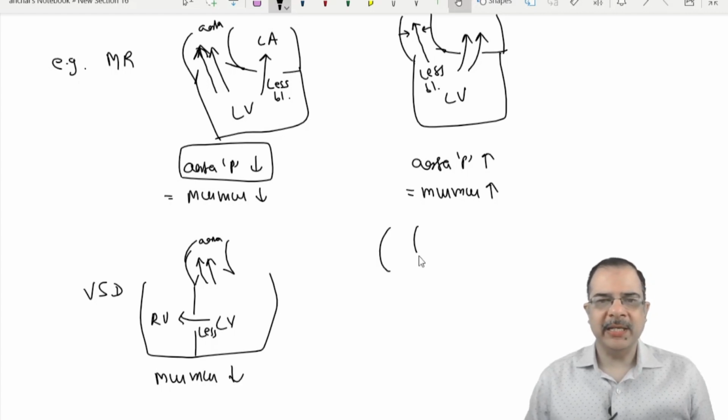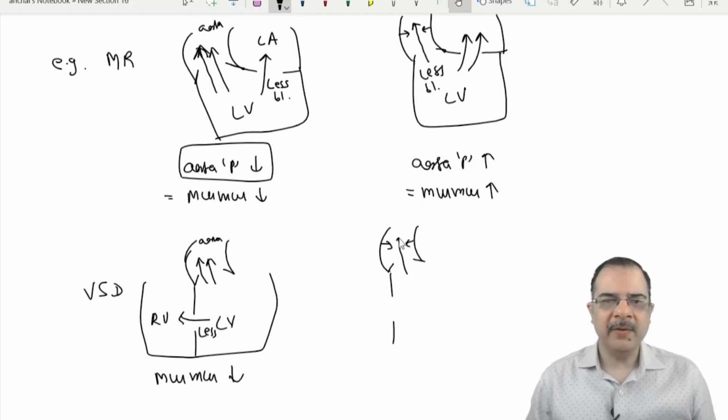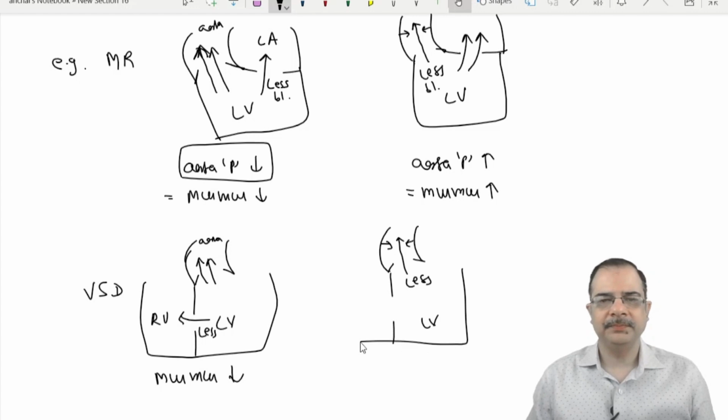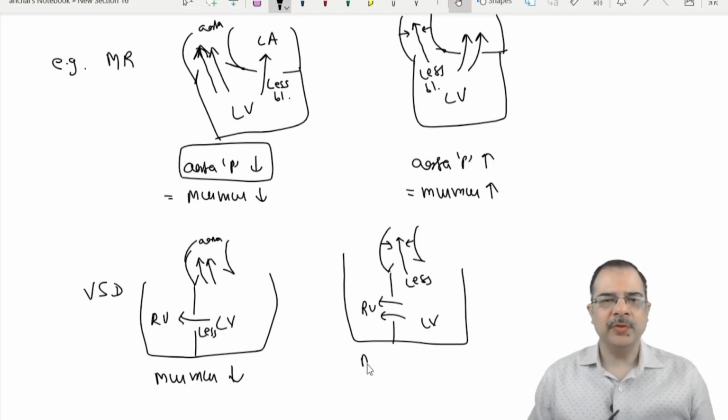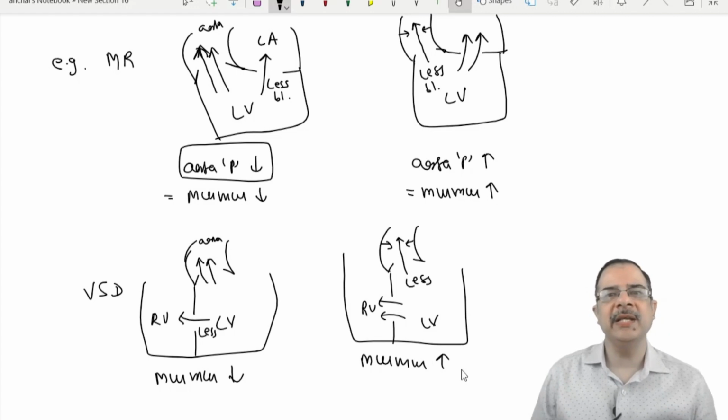And the same thing if you apply, if aorta pressures are increased, what will happen is less blood will go towards the aorta side from the left ventricle and more blood will go to the right ventricle side. So if more blood is going, the murmur will increase. So this is the effect of the afterload or systemic vascular resistance.